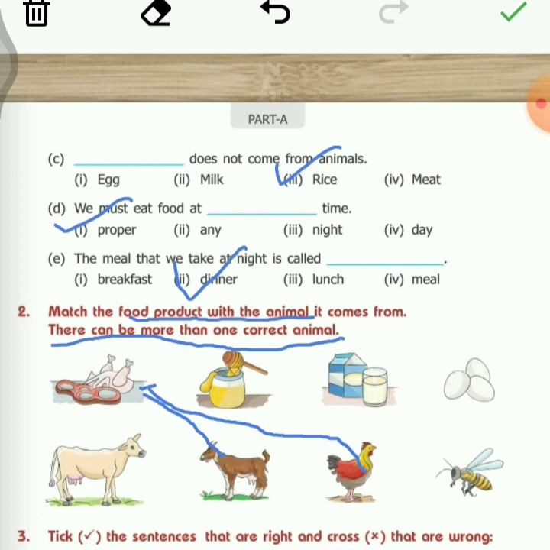Next picture is of honey. Honey we get from honeybee. Okay, so we will match here with the picture of honeybee. Next is milk. Milk we get from cow. So milk we will match with cow. Alright. And then is eggs. Eggs. Who gives us eggs? Hen gives us eggs. So eggs we will match with hen. Alright. So meat is matched with two animals.